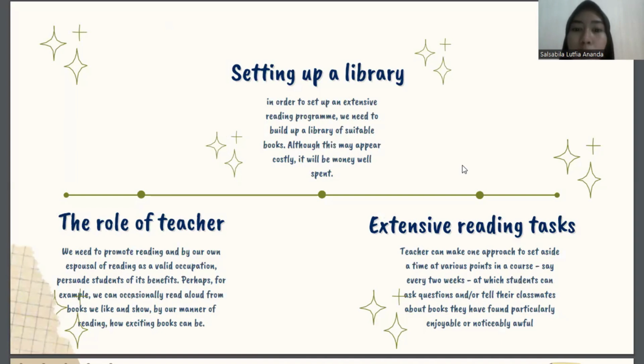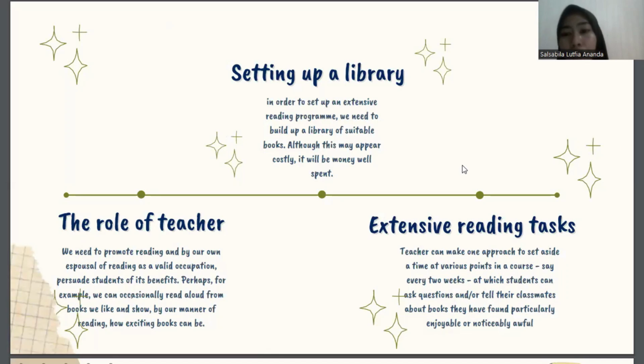As teachers, we need to promote reading, and by our own exposure of reading as a valid occupation, persuade students of its benefit. Perhaps, for example, we can occasionally read aloud from books we like and show by our manner of reading how exciting books can be.